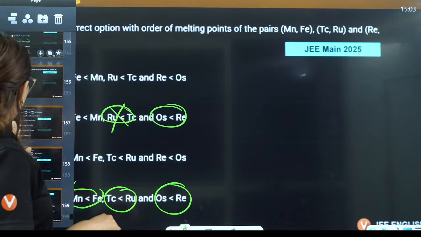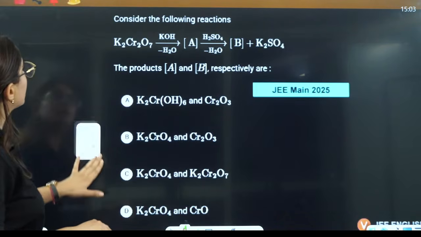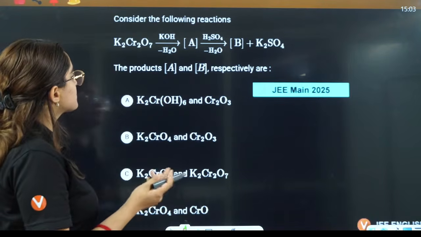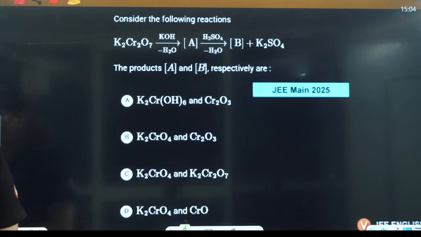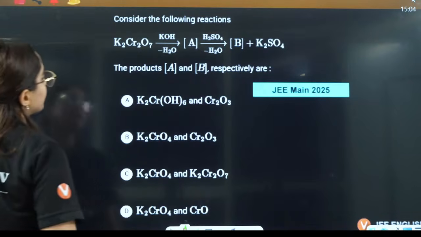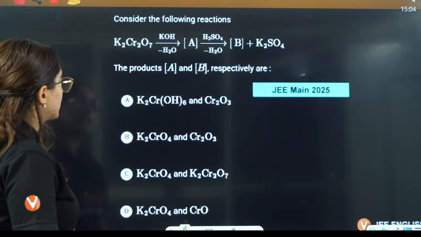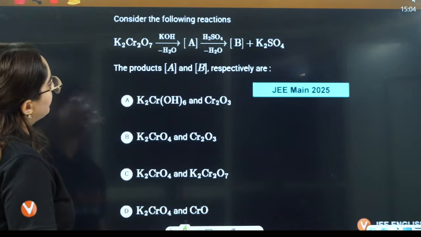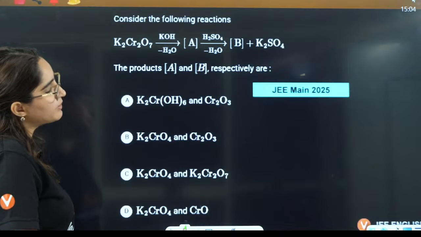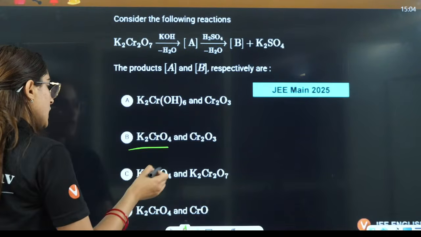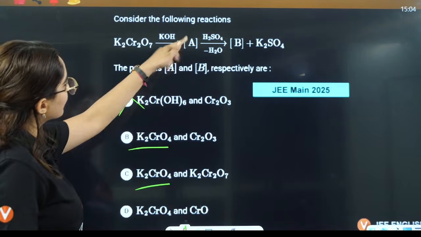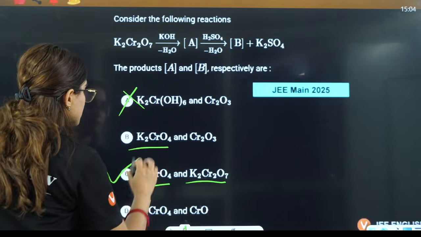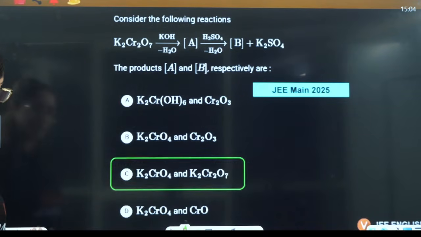Now the next question. Consider the following reactions. They are asking you A and B here. Dichromate in acidic medium, then that one in basic medium. Dichromate exists in acidic medium. In basic medium, it will be converted to chromate, that is this one, K2Cr2O7. After that, in acidic medium, it will be converted again to dichromate. So C is the correct answer.